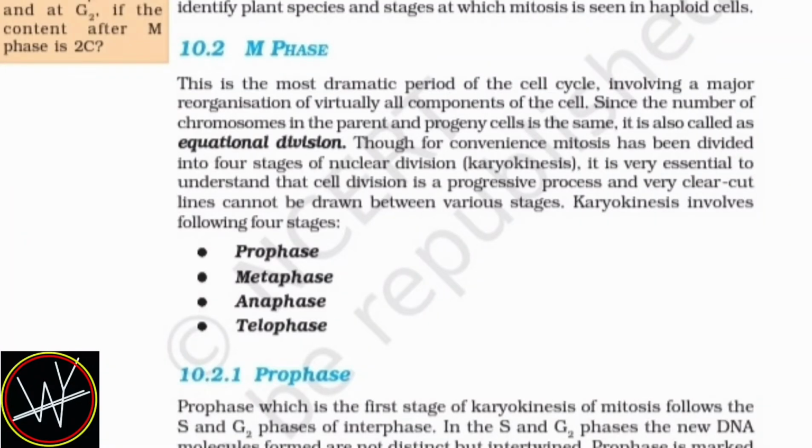10.2 M phase. This is the most dramatic period of the cell cycle, involving a major reorganization of virtually all components of the cell. Since the number of chromosomes in the parent and progeny cells is the same, it is also called equational division. Though for convenience mitosis has been divided into four stages of nuclear division, that is karyokinesis, it is very essential to understand that cell division is a progressive process and very clear-cut lines cannot be drawn between various stages. Karyokinesis involves the following four stages, that is prophase, metaphase, anaphase and telophase.